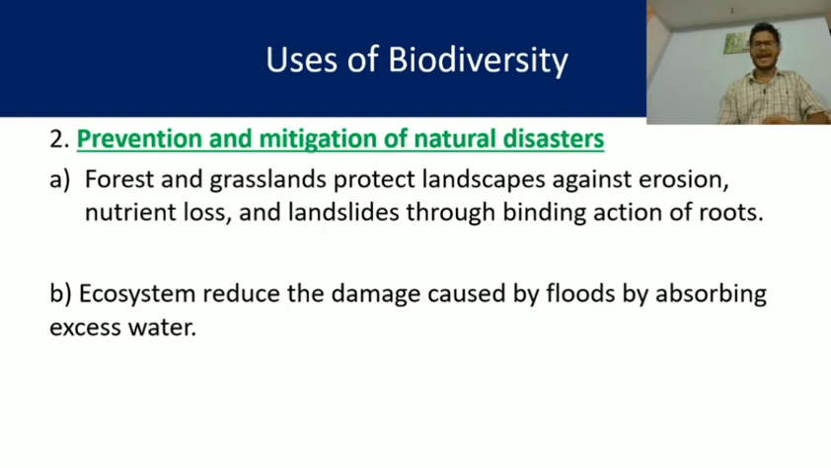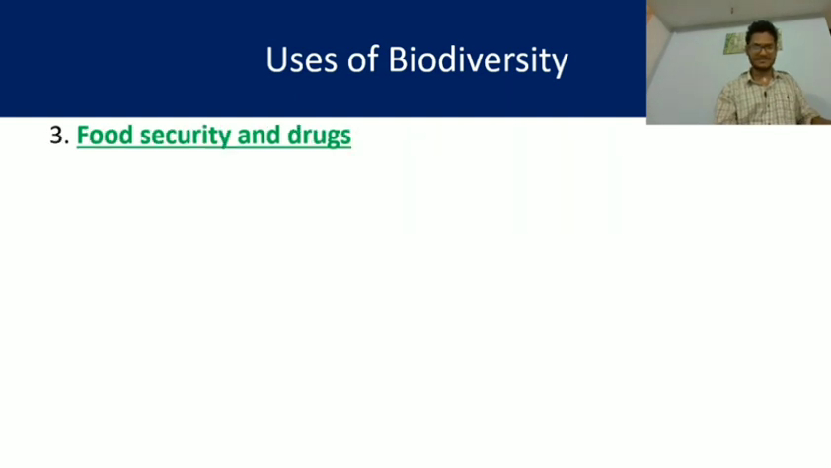Ecosystems reduce the damage caused by floods by absorbing excess water. So yes, plants in the ecosystem absorb excess water during floods, and the mitigation of natural disaster, or mitigation of flood, occurs, and the loss due to flood is minimized.